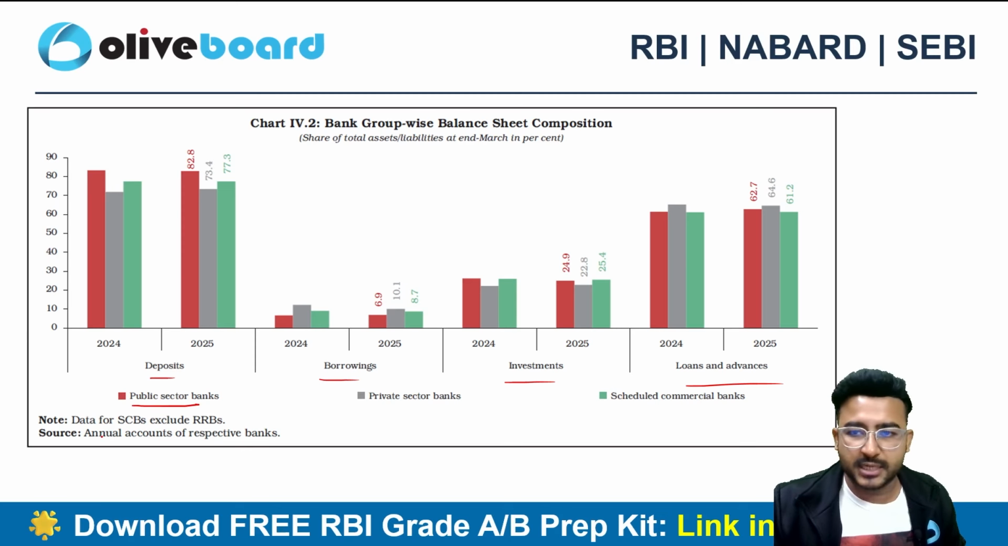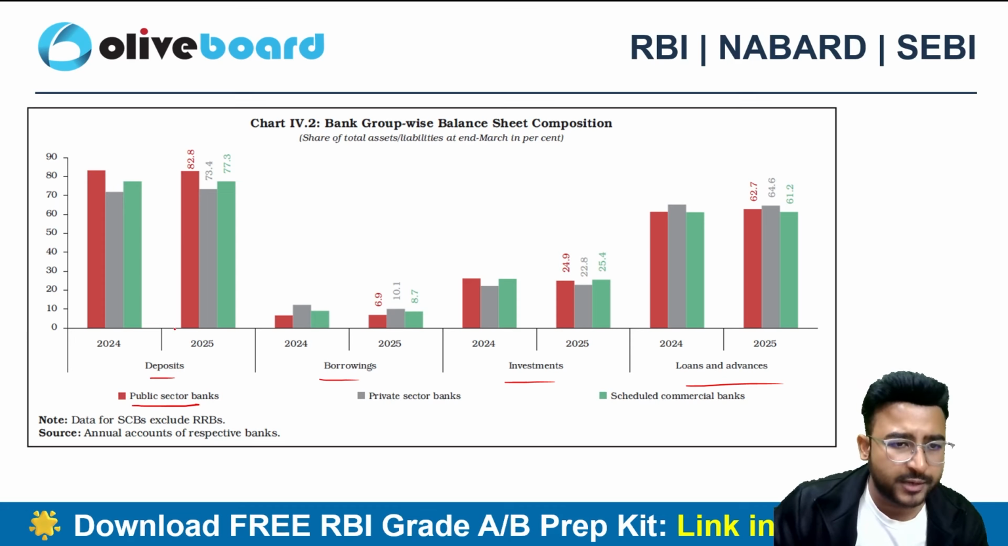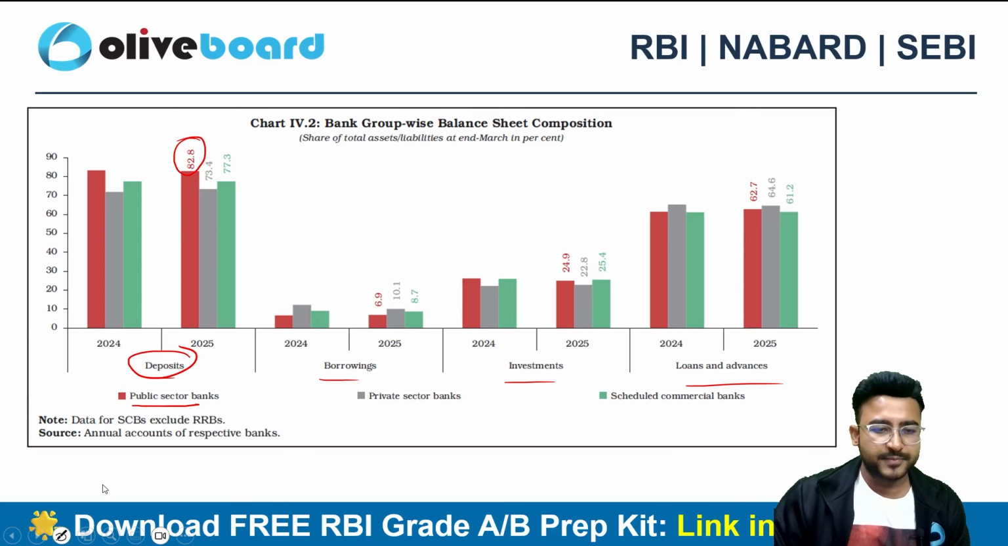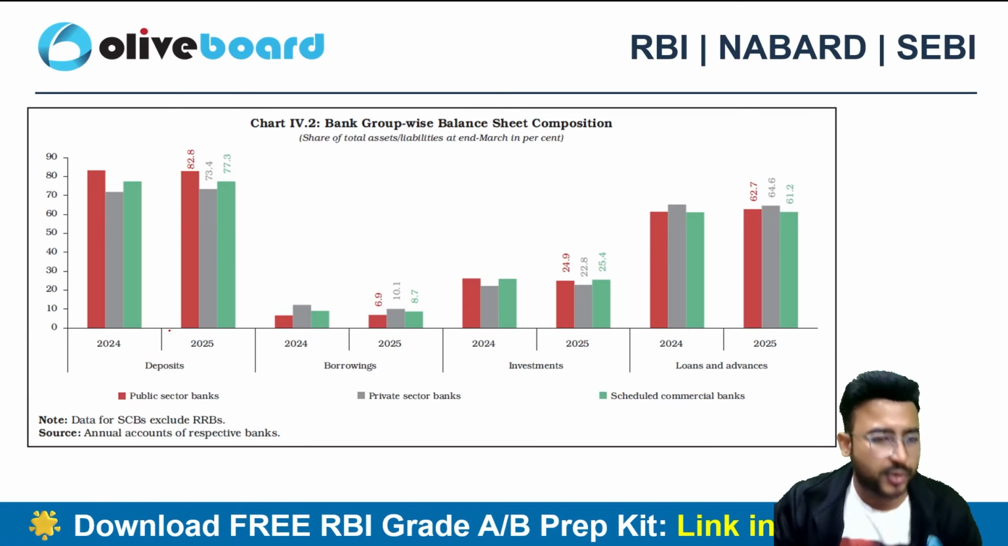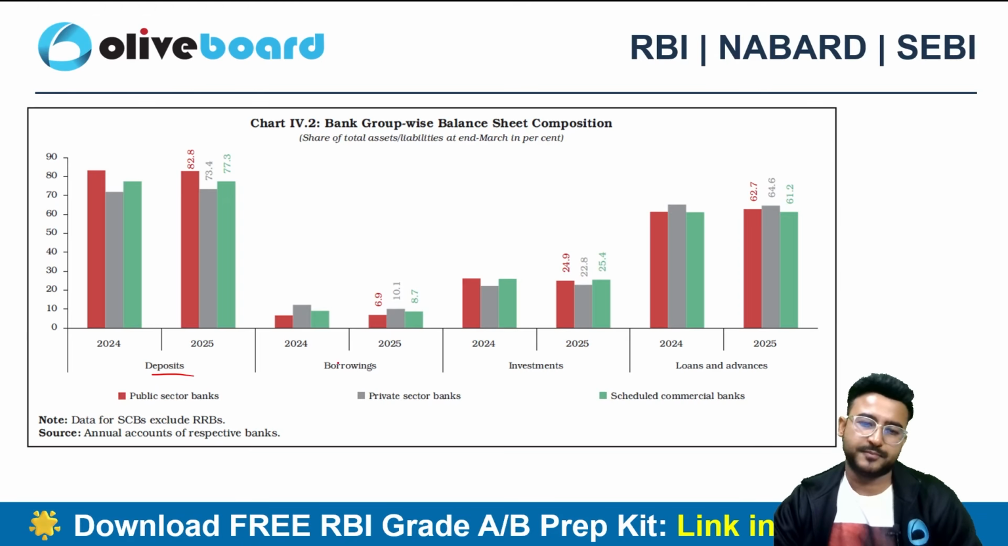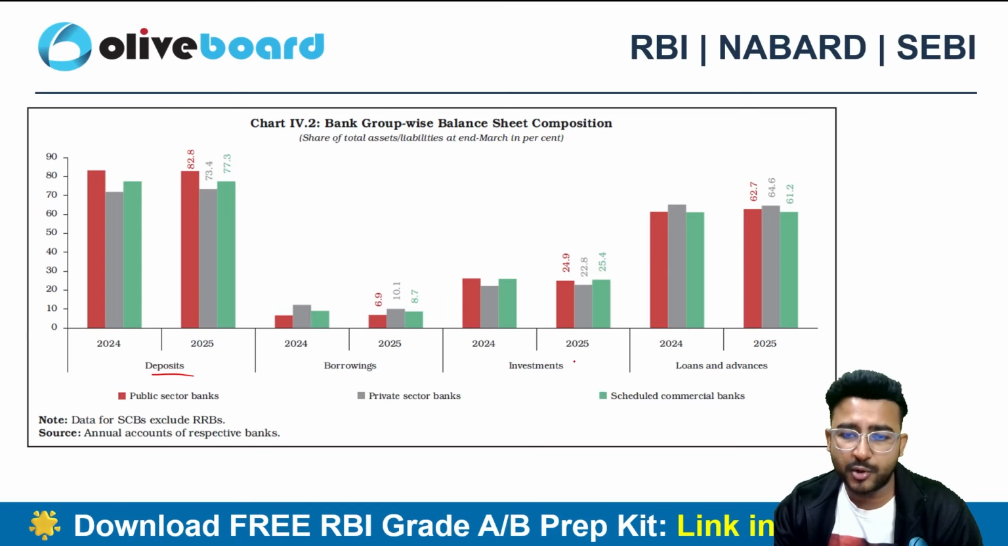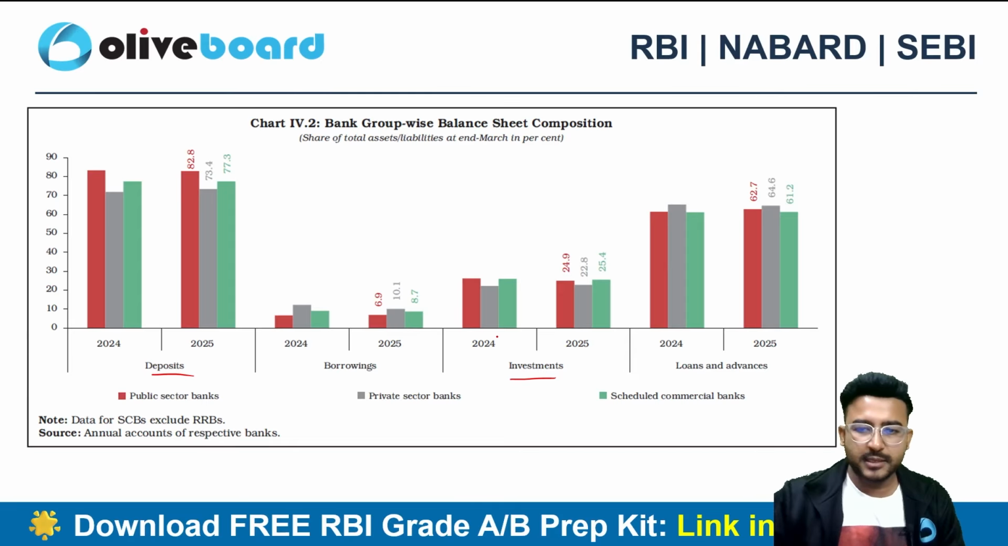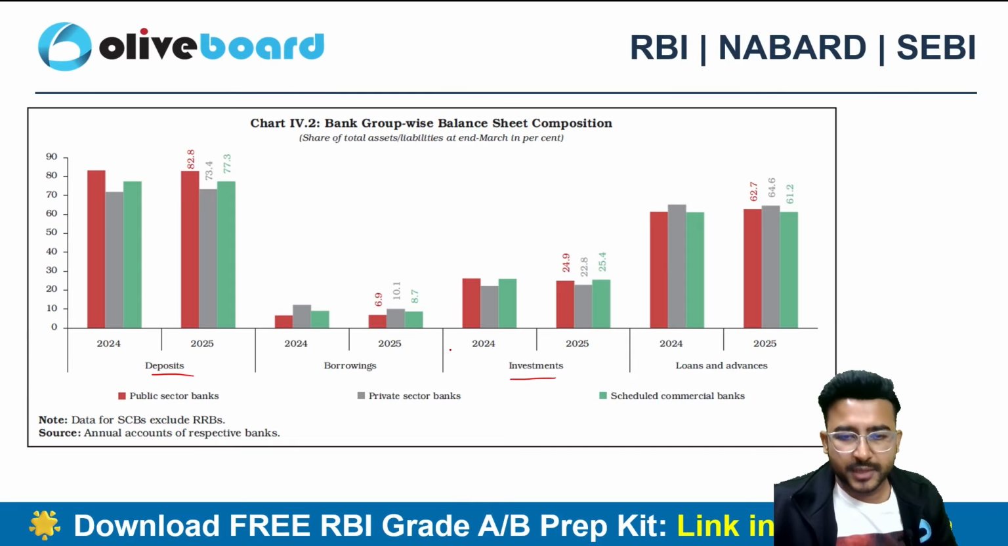And we can see the public sector banks. The public sector banks are doing quite good in terms of deposits. Red color is public sector banks, so 82.8% is the composition here, right? So they are doing quite good in terms of deposits. If I talk about making investments, again public sector banks are at par with the private sector banks, slightly, the public sector banks are even higher than the private sector banks.